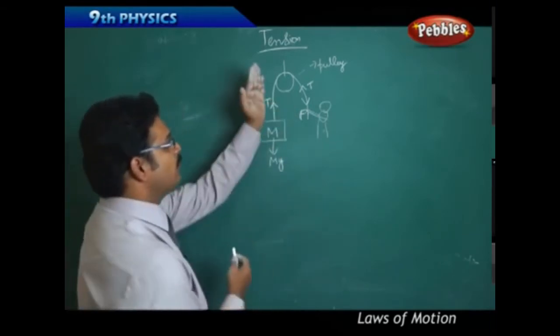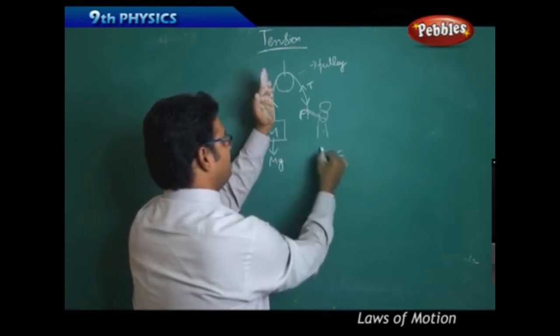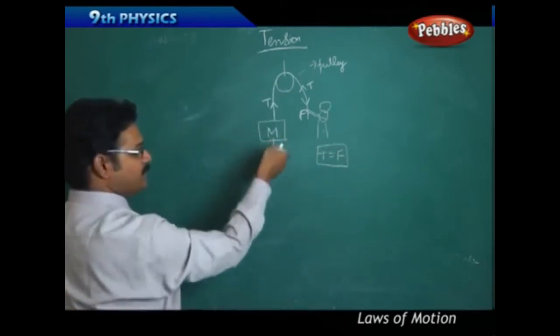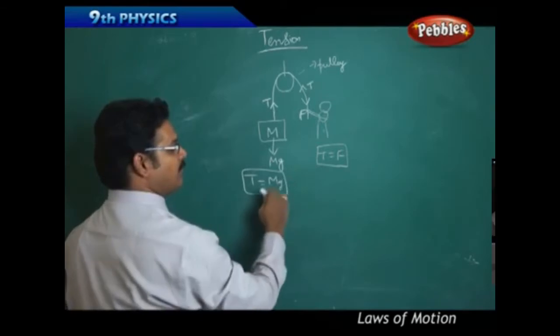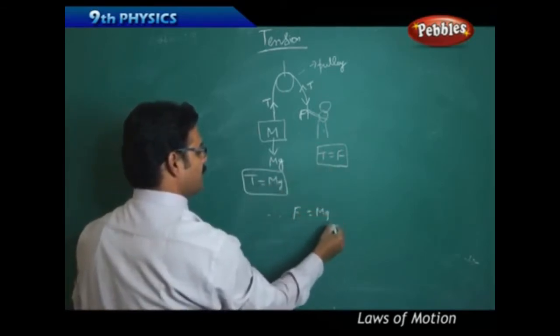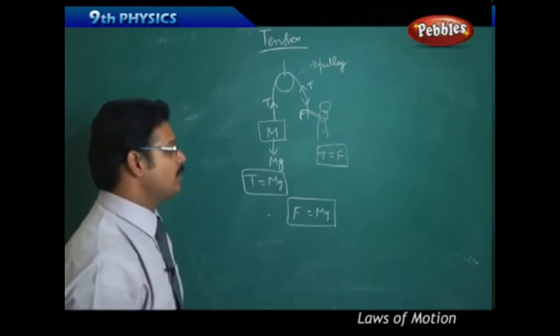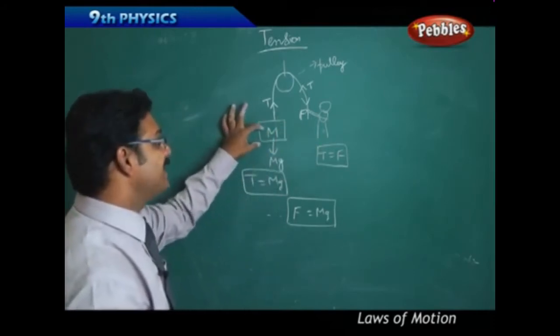So because of this part, tension T equals F. And because of this part, tension T equals mg. If you combine these two relationships, you understand that F equals mg. That means you have to apply a force equal to the weight of the block.